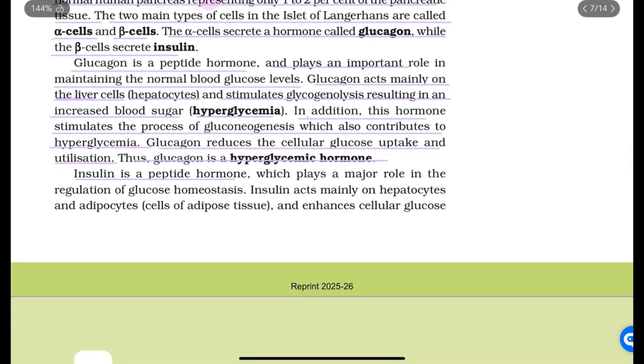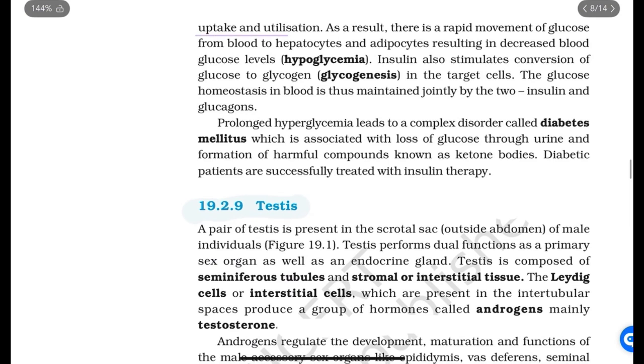Insulin is a peptide hormone which plays a major role in the regulation of glucose homeostasis. Insulin acts mainly on the hepatocytes and adipocytes of adipose tissue and enhances cellular glucose uptake and utilization. As a result, there is a rapid movement of glucose from blood to hepatocytes and adipocytes, resulting in decreased blood glucose levels. Insulin also stimulates conversion of glucose to glycogen in the target cells. The glucose homeostasis in blood is thus maintained jointly by insulin and glucagon.